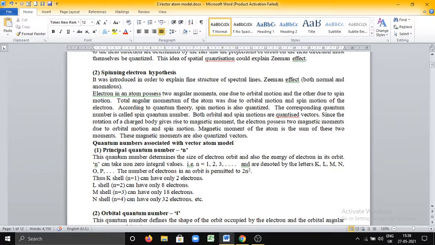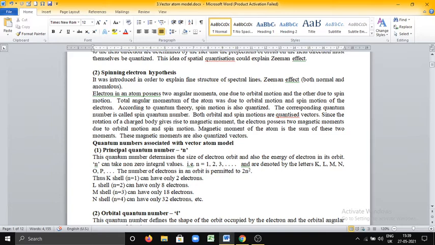That means the number of electrons permitted in an orbit is 2n square. For example, n equal to 1 is denoted by the K shell. In the K shell, it can have only 2 electrons, 2 into 1 square is 2. In the L shell, that is n equal to 2, 2 into 2 square, 2 square is 4, 4 into 2 is 8. That means the L shell can have only 8 electrons.